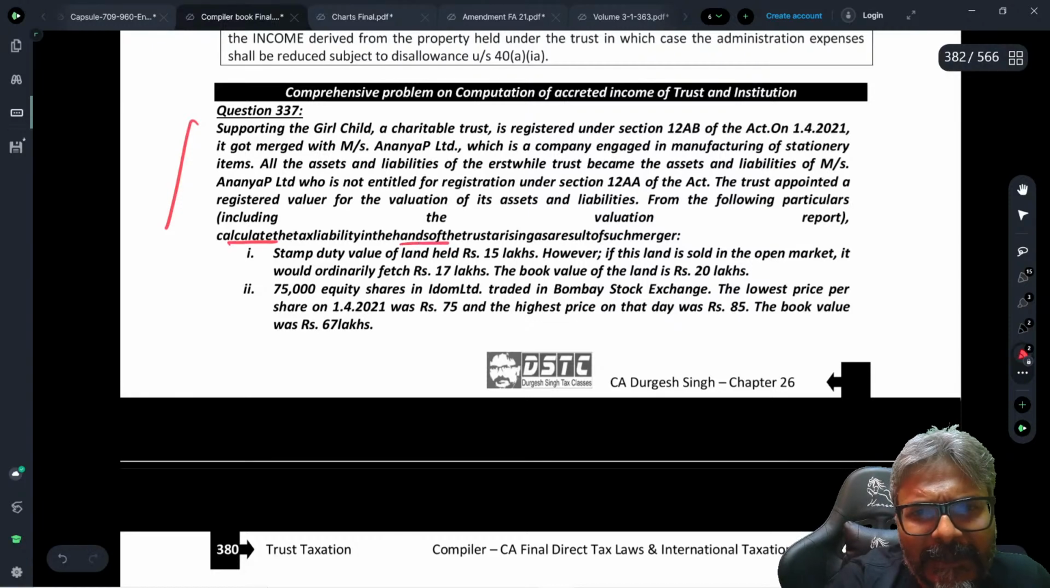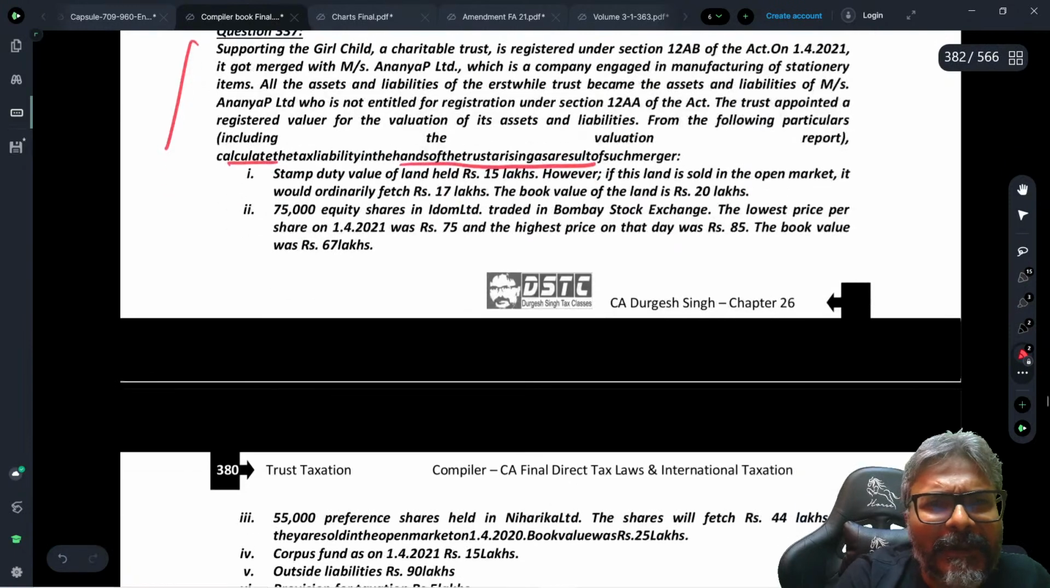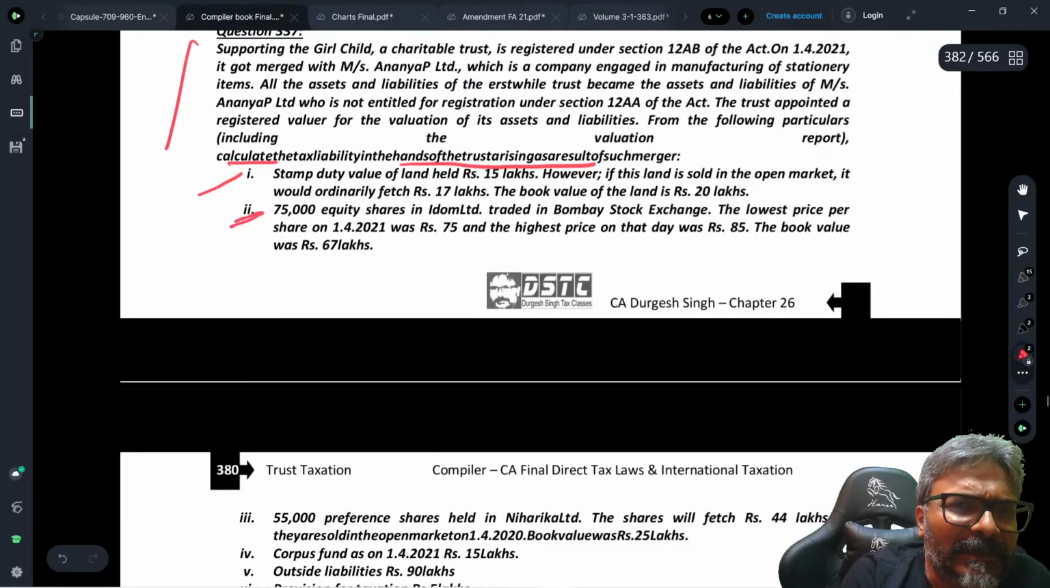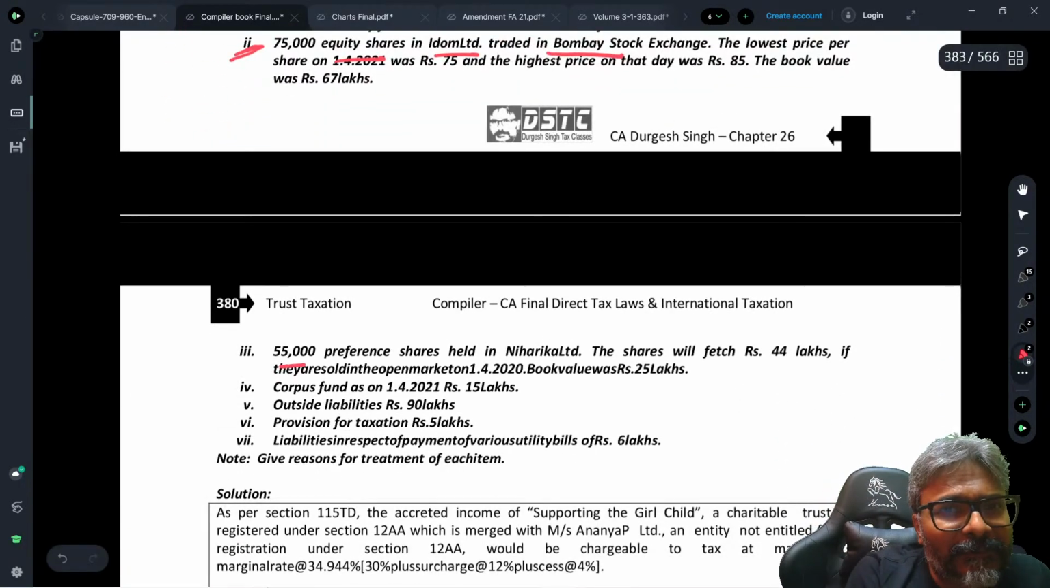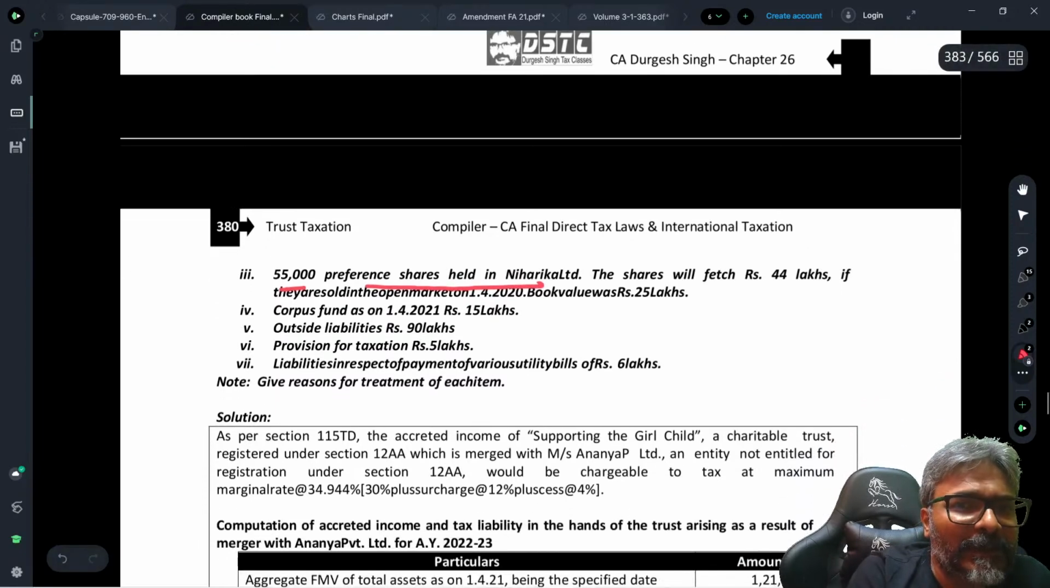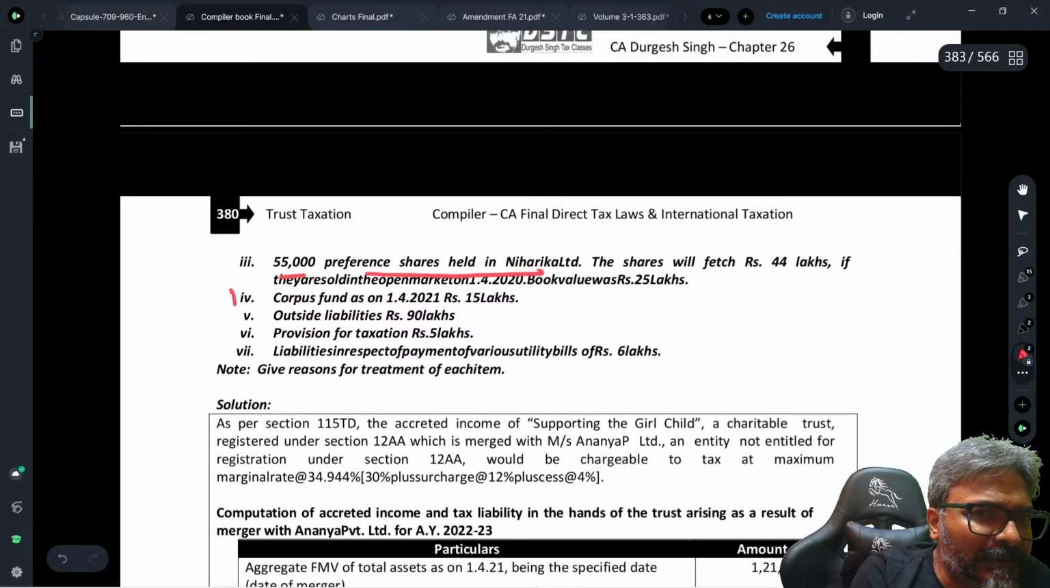Calculate the tax liability in the hands of the trust. There is a merger, students, which has happened. Now these are the assets of the trust in the form of stamp duty value of the land. There are also equity shares of EDM Limited, which are traded on the Bombay Stock Exchange. I just wanted to give you a visualization. 55,000 preference shares held in Niharika Limited. So that is there. Then see the corpus, outside liability, provision for taxation and liability in respect of payment of various utility bills.